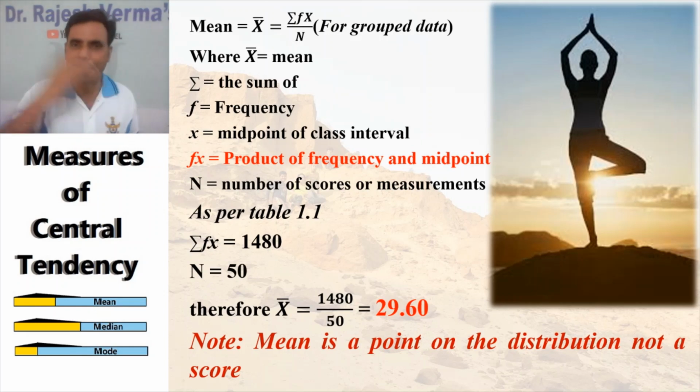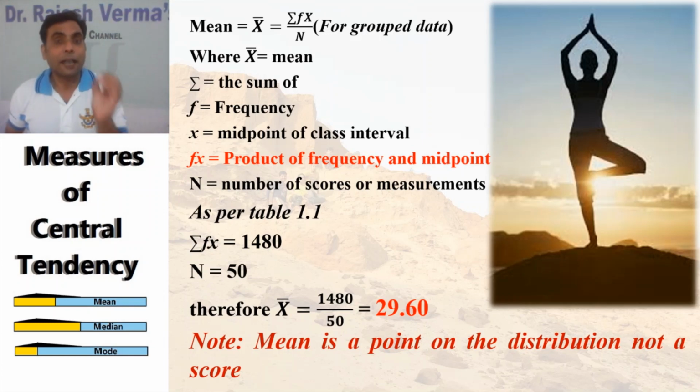Summation, that Greek letter, indicates the sum of. f is the frequency, x is the midpoint of the class interval. Remember, in the ungrouped data case, x was the scores, whereas in the grouped data case, this x is the midpoint of class intervals, and fx is the product of frequency and the midpoint. Then n is the number of scores or measurements, or the sum of frequencies. So as per table 1, summation fx is 1480, n is 50.